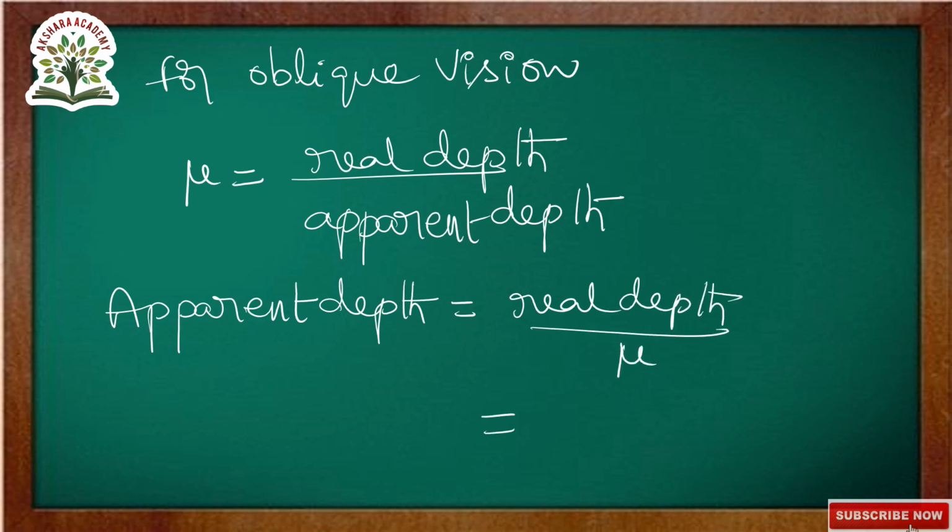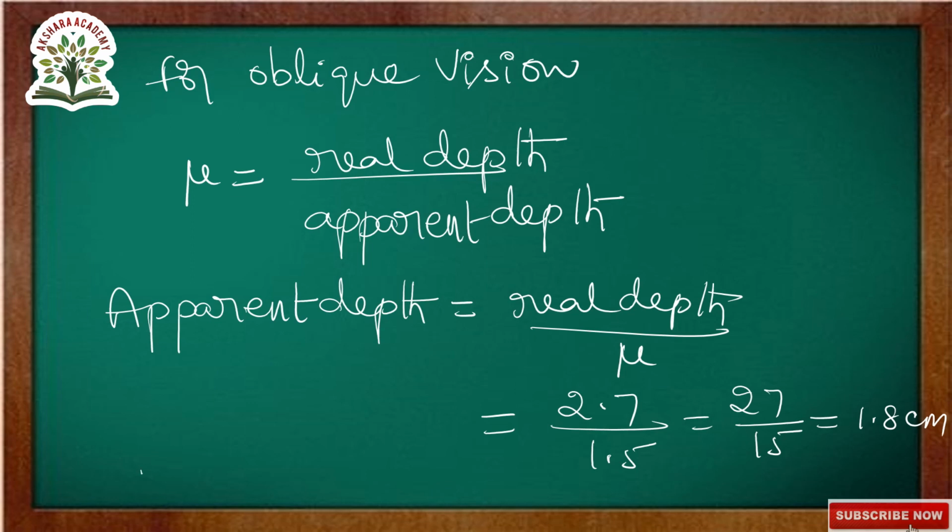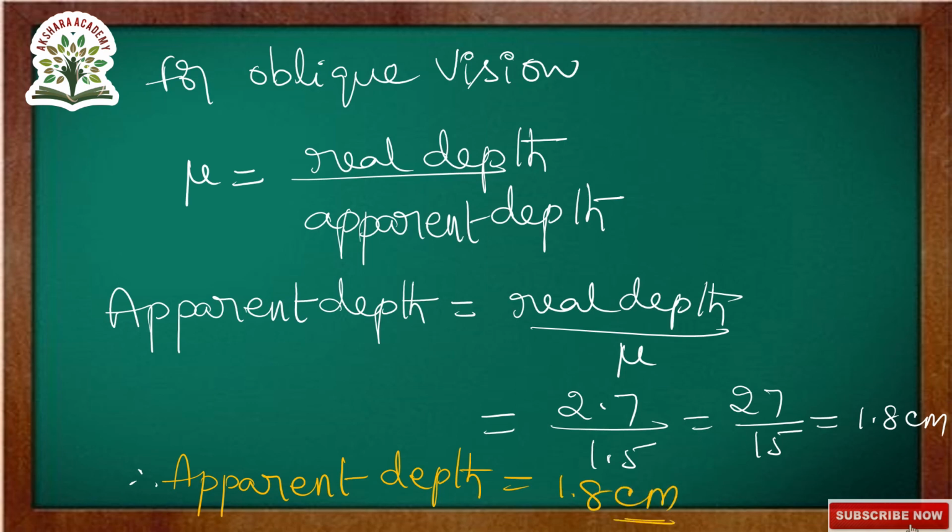Now real depth they given as 2.7, mu they given as 1.5, so that is equal to 27 by 15. Taking this division, we are getting 1.8 centimeters. So therefore the final answer is apparent depth is equal to 1.8 centimeter. This is the final answer.